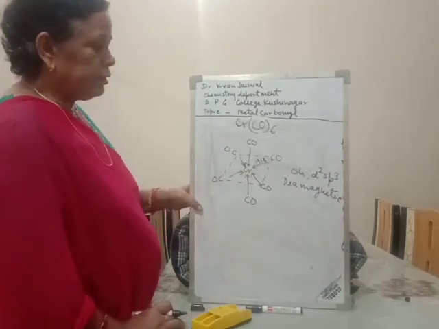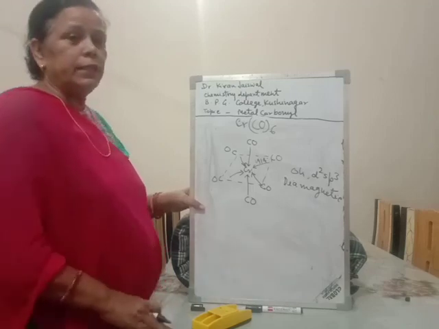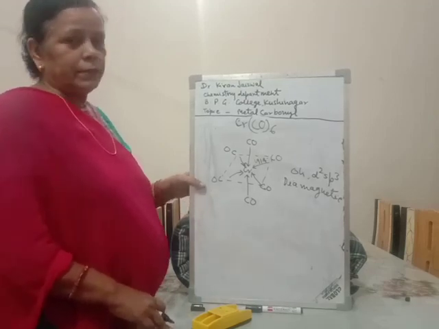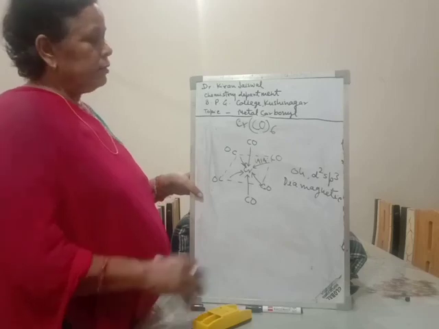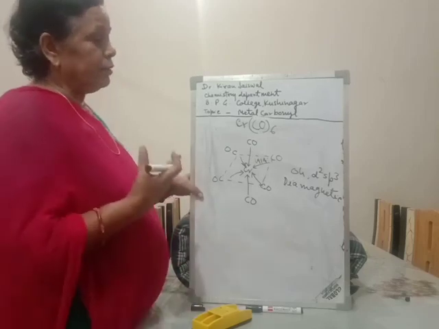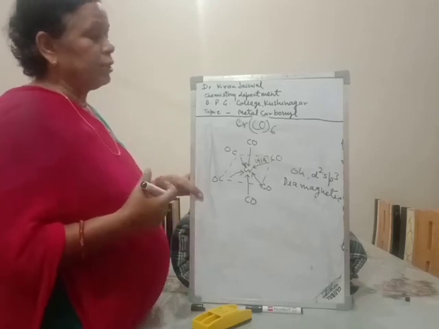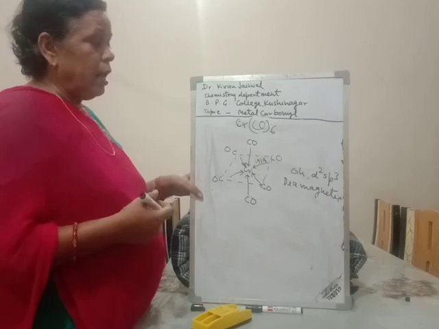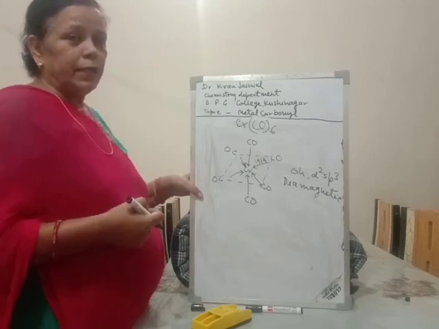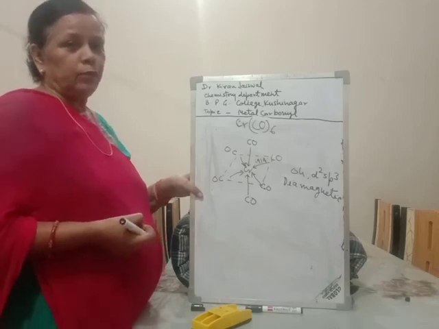So this is chromium hexacarbonyl. This is the structure of chromium hexacarbonyl. So today I have taken up what a metal carbonyl is, the classification of metal carbonyls, and the structure of some metal carbonyls such as nickel tetracarbonyl and chromium hexacarbonyl.